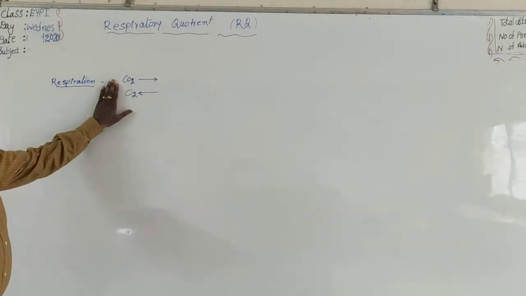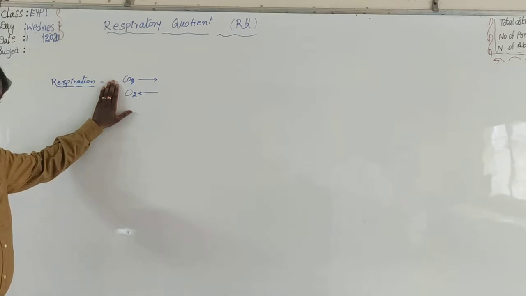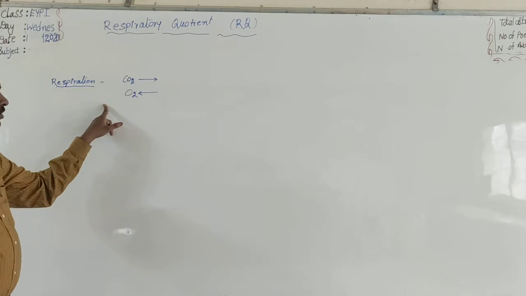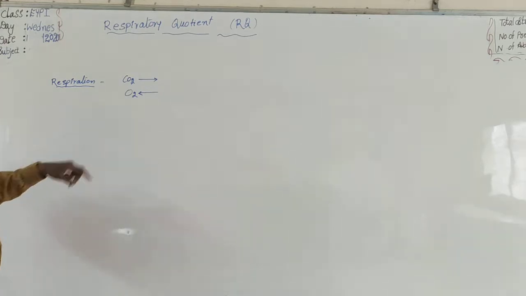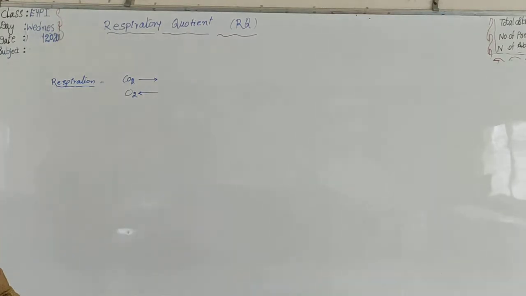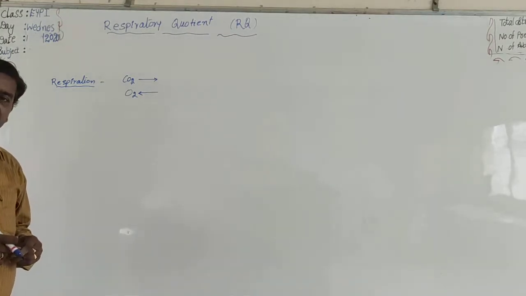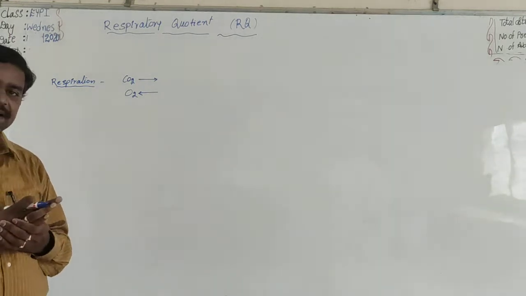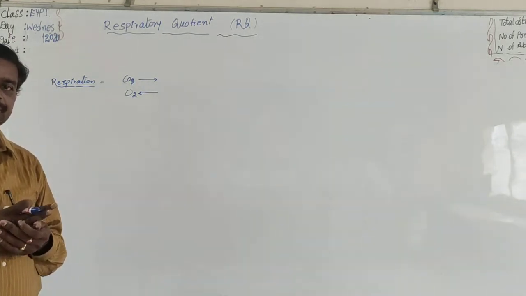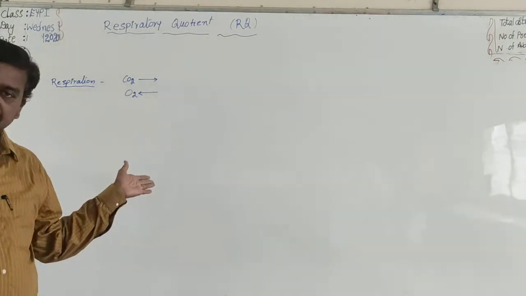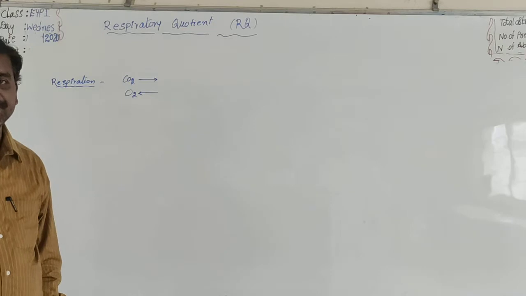This is the gas exchange during respiration. Not only in plants, in the total respiration process, CO2 evolution and O2 absorption take place in organisms.